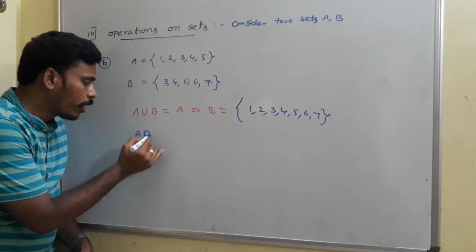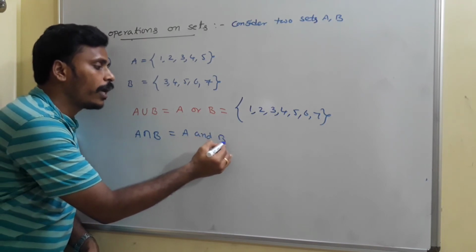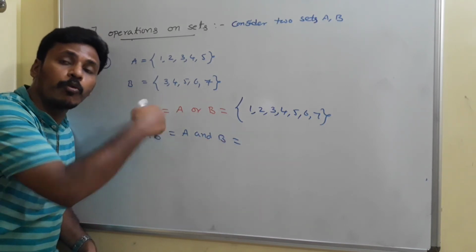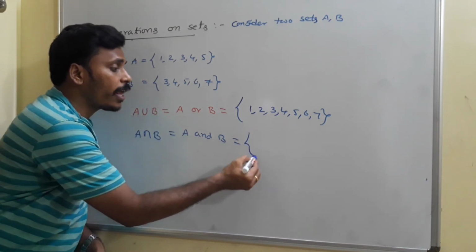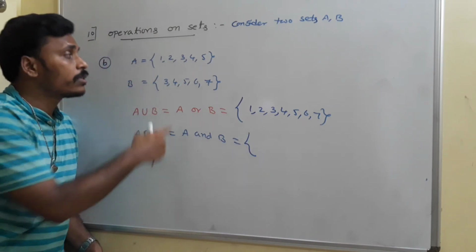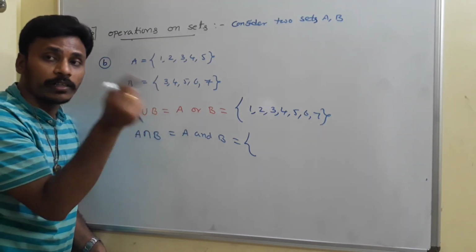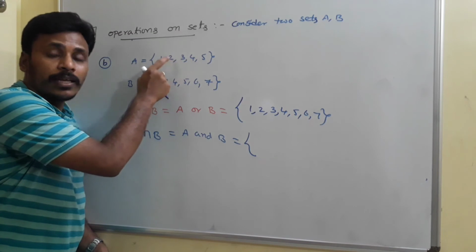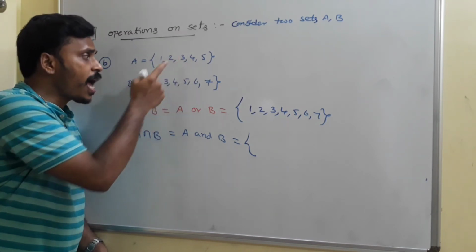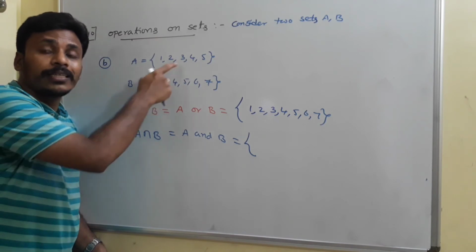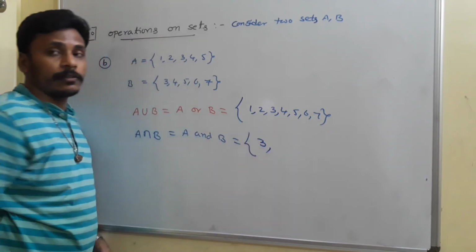Whereas A intersection B means A and B. It must be in both the sets, so you need to search for the elements which are in both. 1 is not there in B, so you don't want that 1. Leave it. 2 is in A but not in B. You don't want it. 3 is in A as well as in B. 3 is common to these two sets, so you need to list 3 here.